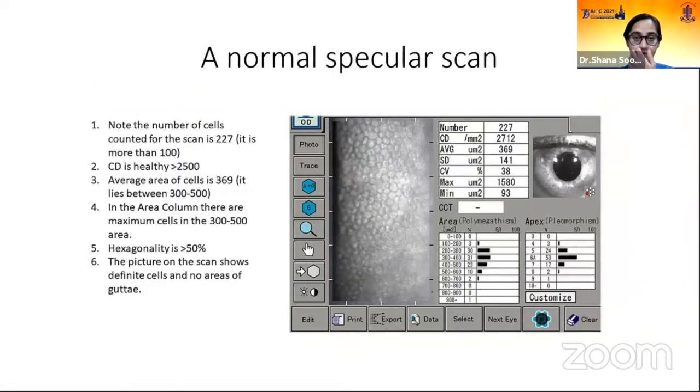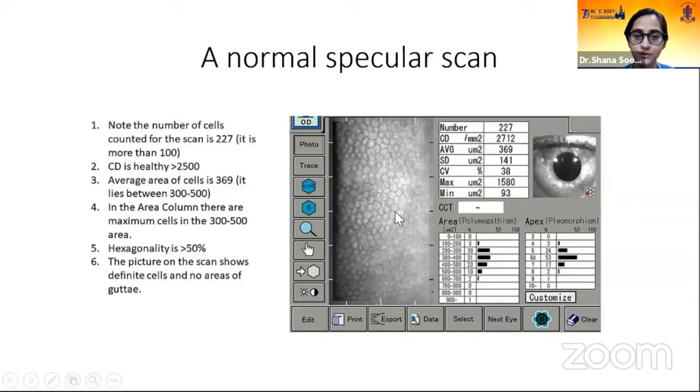Moving on, let's interpret a few specular scans. The first specular scan that we have here is a normal specular scan. So as we discussed, the number of cells evaluated here is 227, which is okay. The cell density, that is the number of cells per millimeter square, is 2712, which is healthy. The average area of cells is 369 micrometer square. That is, most of the cells lie between the 300 to 500 in the area column. The hexagonality as seen over here is 53%, which is above 50%, and that is normal.